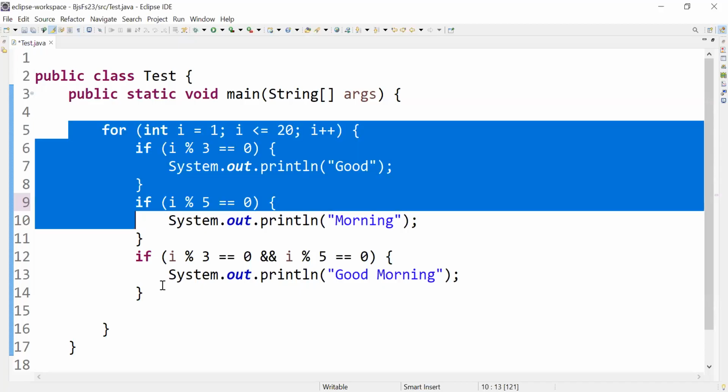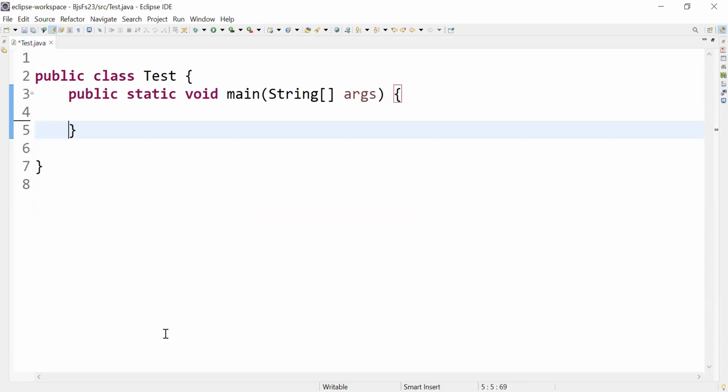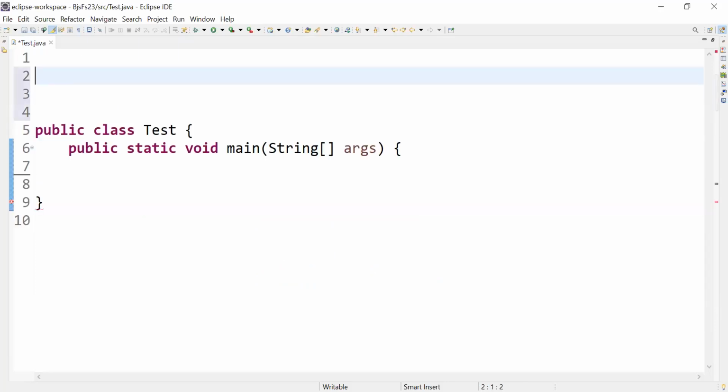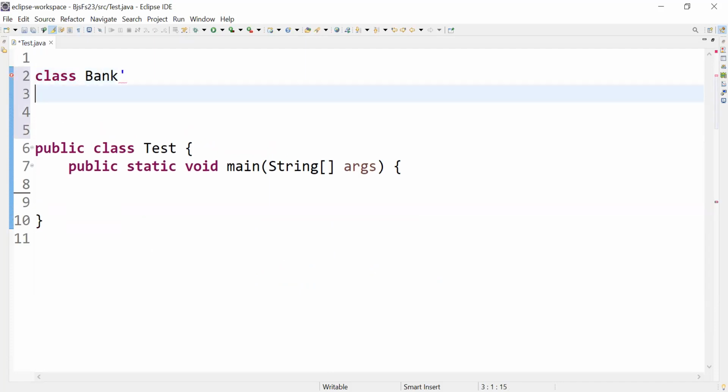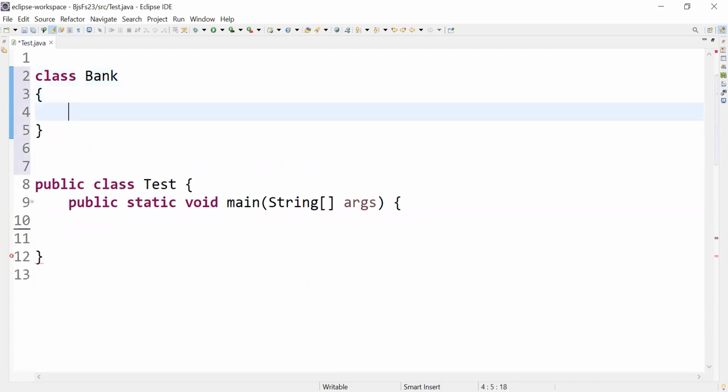Okay, then I'll share my screen. Just copy that program. Okay, guys, I'll write the program once again. I changed the laptop today again. Okay, so the bank example we took, right? Just copy this program, guys. I'll tell class Bank, and we had to write the encapsulation program, right?